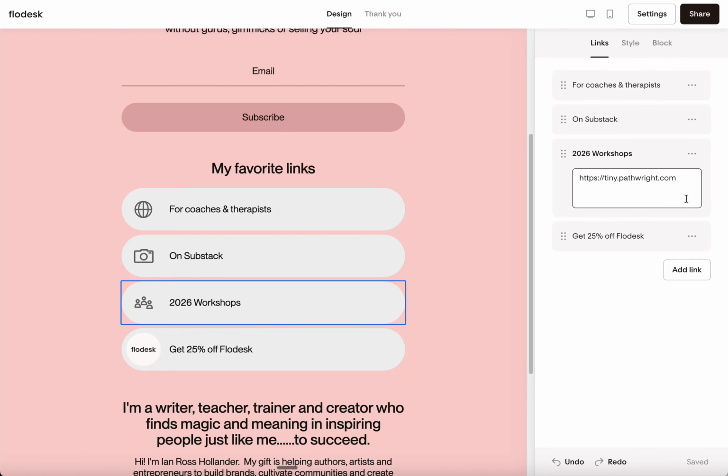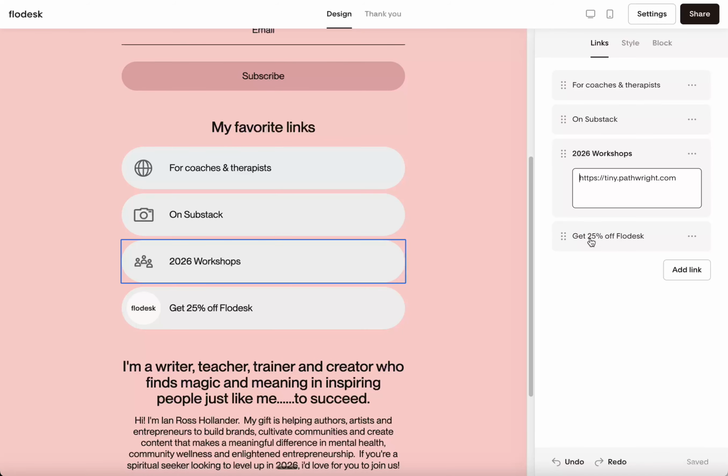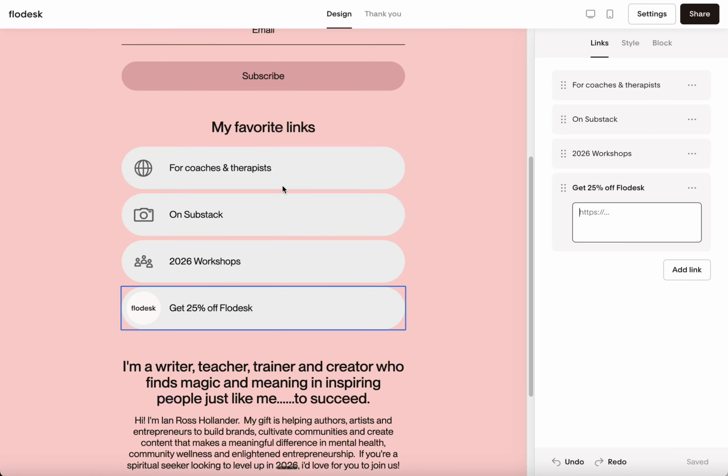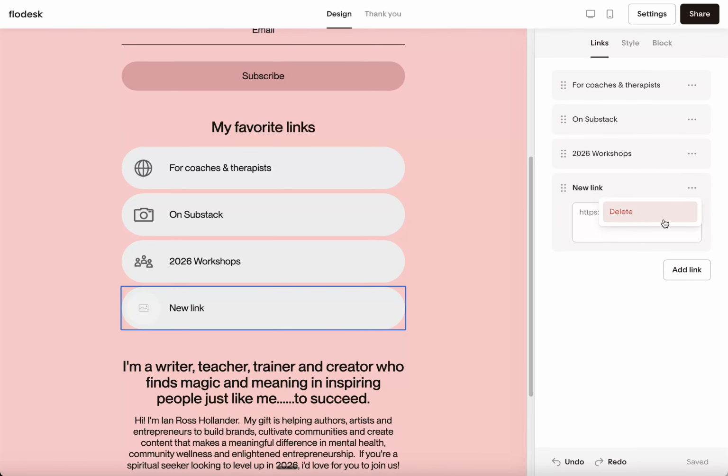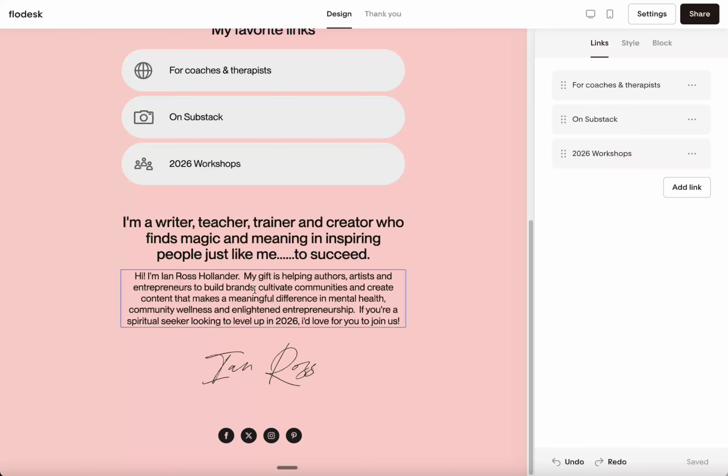Here is our learning community, our workshop-oriented community. It's tiny.pathright.com. You actually need an invite right now to access that community, but that'll change in the next week or so. And then here's the last link in this link list, which is save 25% off Flodesk. I don't need that. I don't even have a link to share. I can go into my account and get my affiliate link, but I'm not going to be doing that right now. So if I wanted to add a different link, it would go there. I just want to delete this for now. And then down here, you can see a little bit more about me, etc.